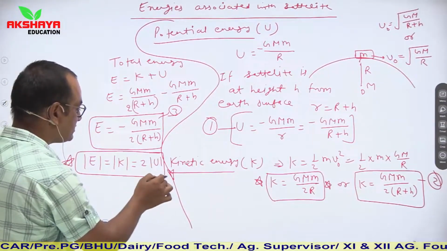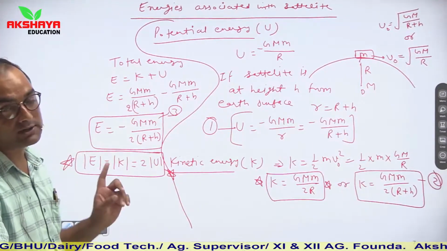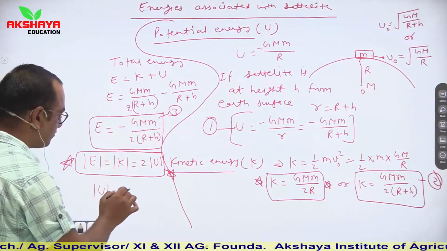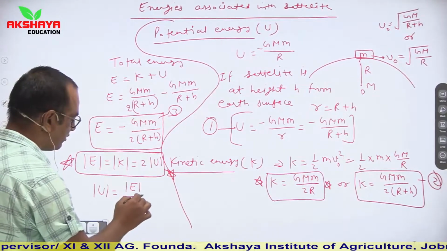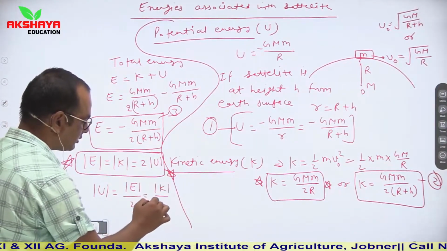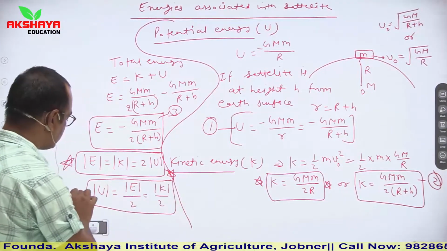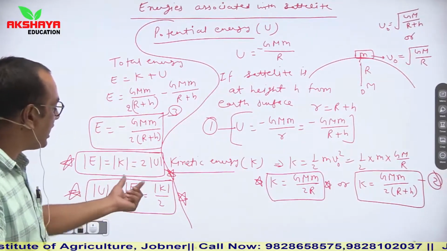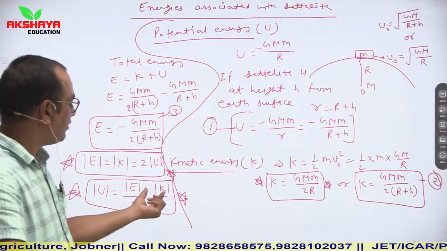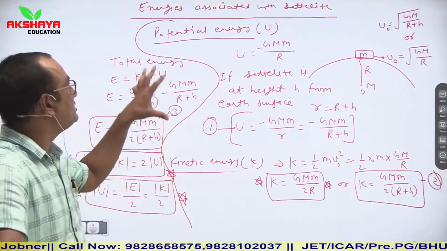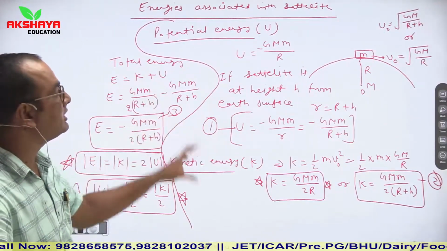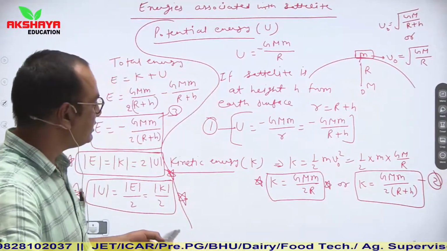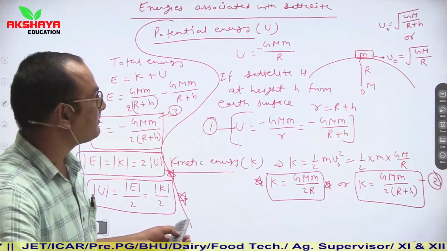This is a very useful relation which is directly asked in your competitive exams, or questions might be asked based on this relation. So you can also say that mod of U is equal to mod of E upon 2, or mod of K upon 2. K is always positive, but we are placing mod here to represent all these three values. It means potential energy is equal to half of the magnitude of total energy or half of the magnitude of kinetic energy. So these are the relations for energies associated with the satellite. Clear? All these parameters are very easy, and are used in our question solving.